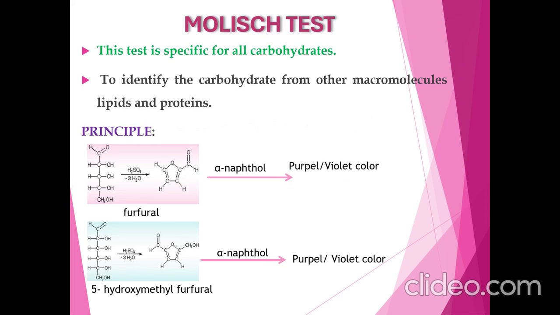Now let's see the various qualitative tests routinely used to identify the presence or absence of carbohydrates in a given test solution. First, Molisch test. This is a general test for the identification of carbohydrates. In the presence of sulfuric acid, the sugar undergoes dehydration to furfural or hydroxymethyl furfural, which condenses with alpha naphthol, resulting in the formation of a violet or purple colored ring.